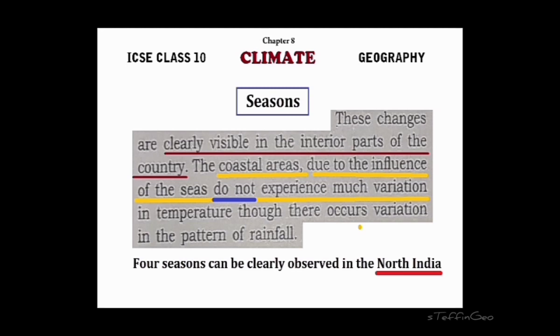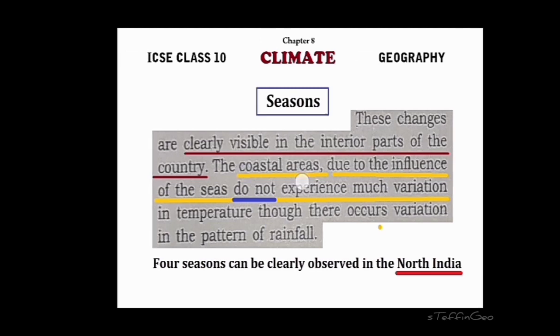Right. So we have four seasons, but these seasonal variations are comparatively very less or cannot be seen clearly in the coastal areas or in the southern part of the country, because in the coastal areas or in the southern part of the country we have the cooling effect or the influence of surrounding oceans. So the four clear seasons are seen in the northern part of the country, but in the southern part we won't see much difference in the seasons. Let's see which are these seasons.